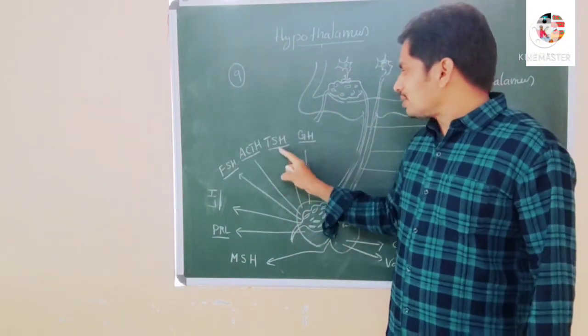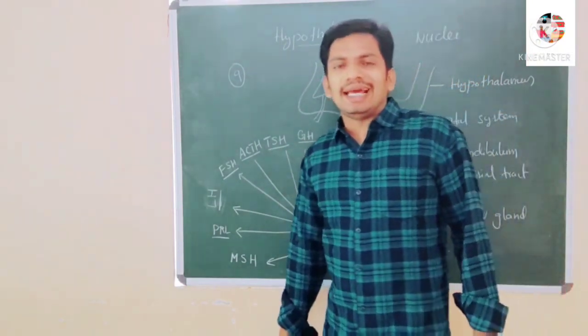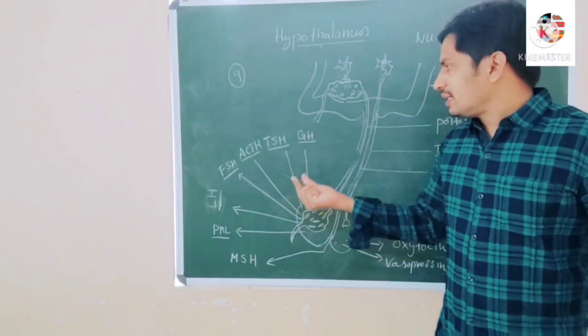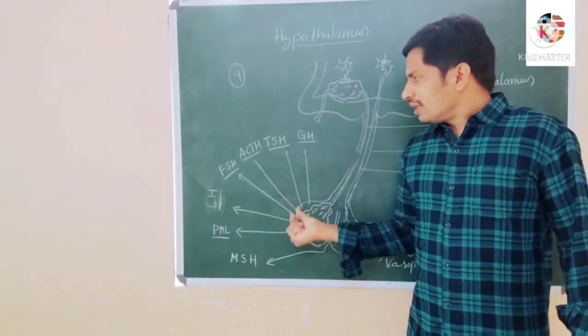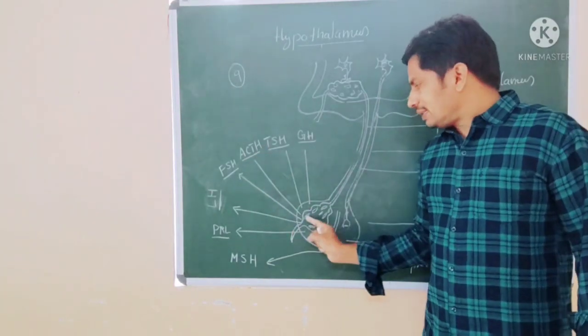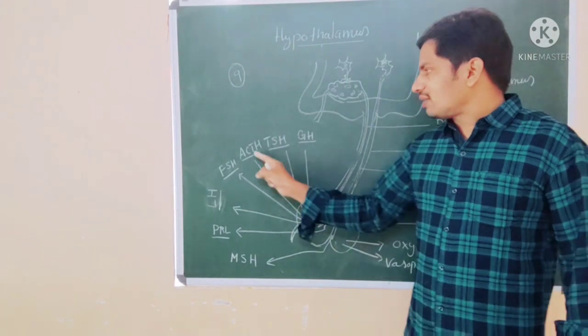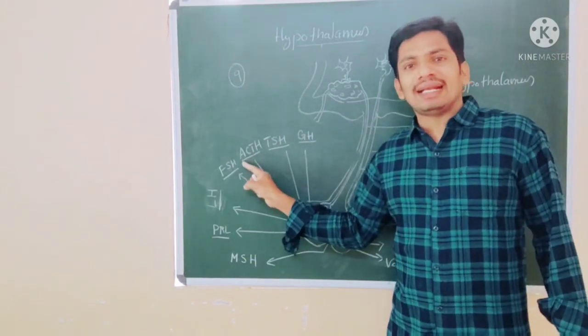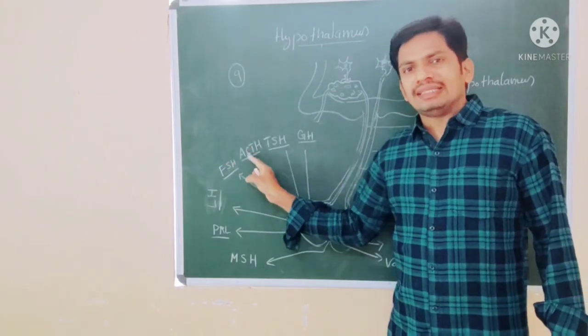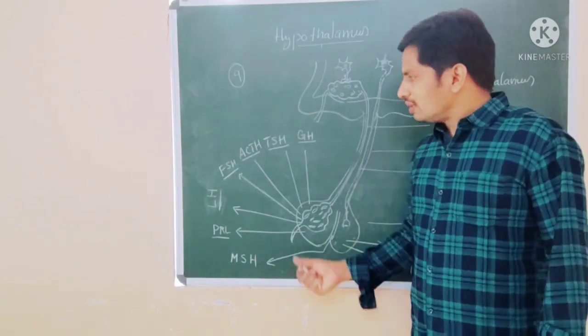Thyroid stimulating hormone acts on the thyroid gland and stimulates thyroid hormone. Adrenocorticotrophic hormone acts on the cortex region of the adrenal gland to produce adrenal hormones.